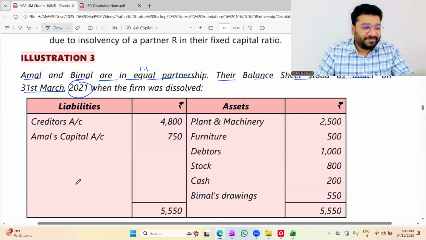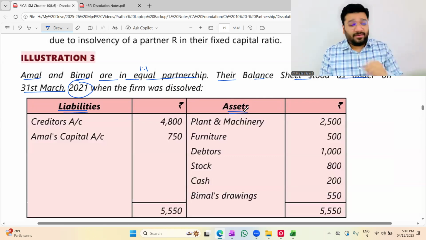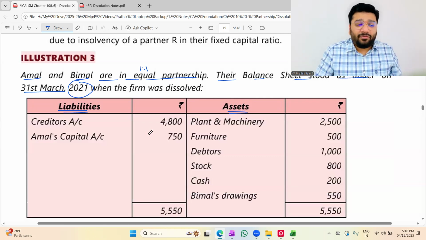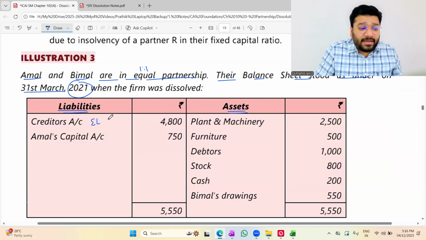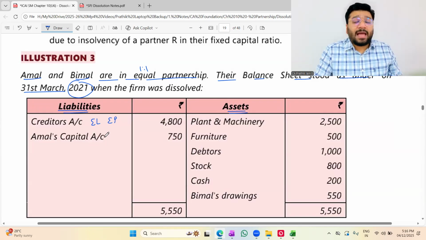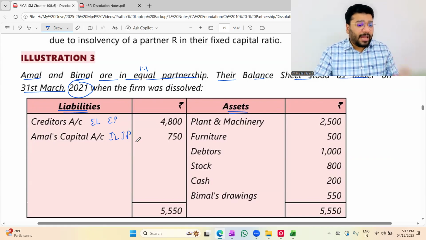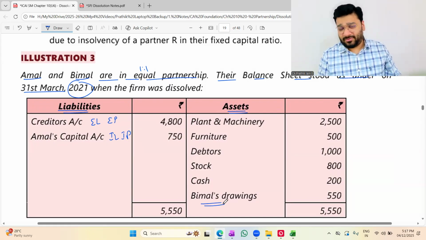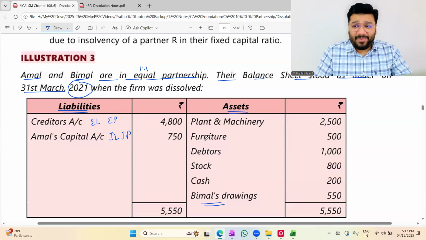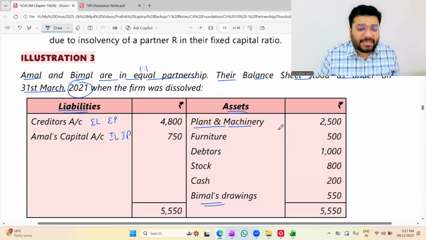Now, liabilities are given, assets are given. On the liability side, what do you have? Creditors 4,800, an external liability, external person. Amal's capital, partner's capital, so it is an internal liability, internal person. Where is the other capital gone? Here it is. Now coming to assets: plant and machinery 2,500, furniture 500, debtors 1,000, stock 800, cash 2,000.